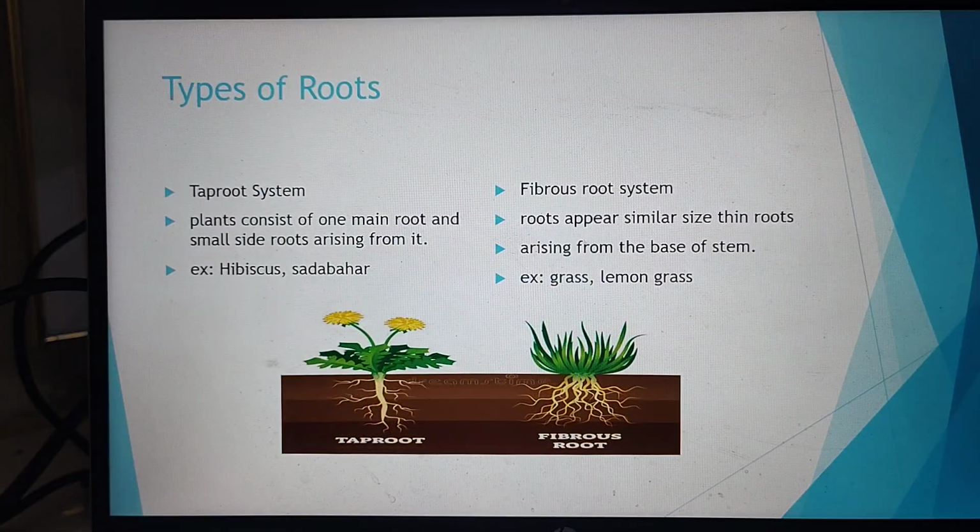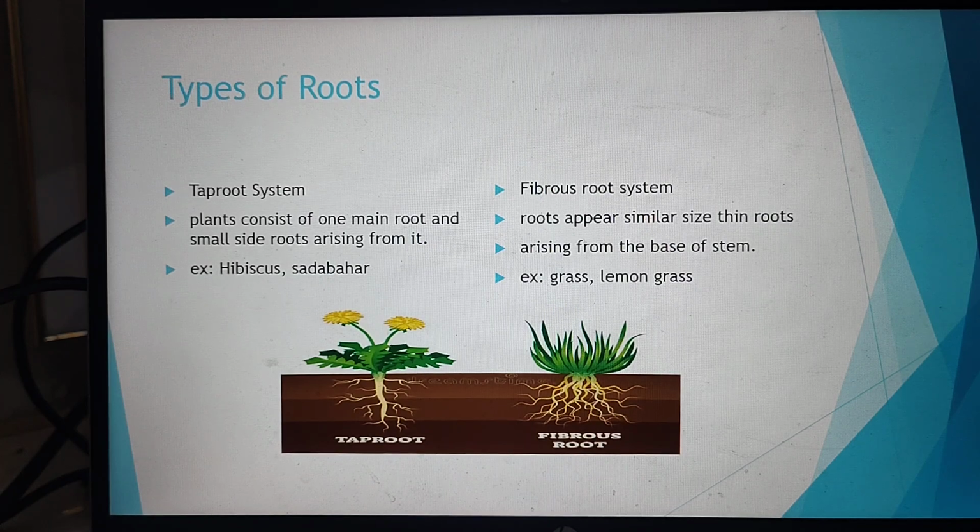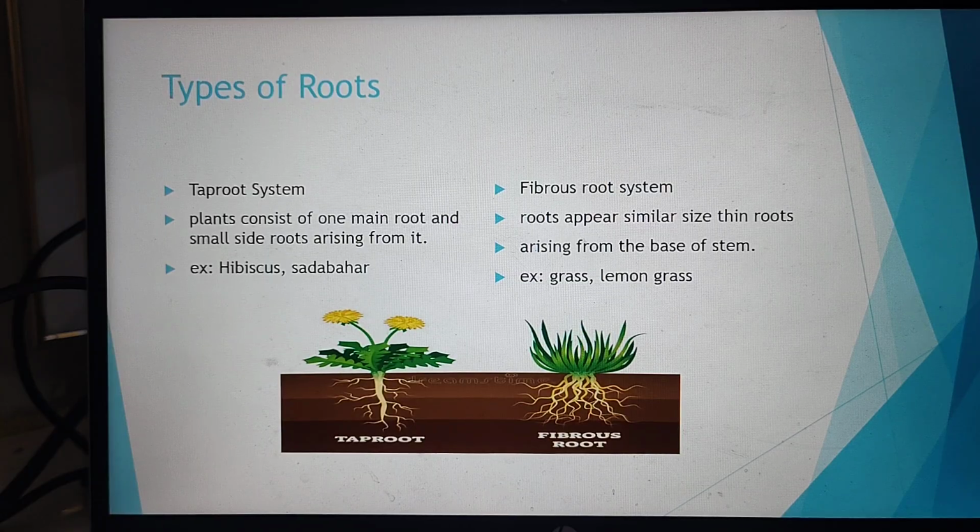Now, plants can also be classified according to the type of roots. We have already studied in the previous classes that there are two types of root systems, the taproot system and the fibrous root system. In a taproot system, the plant consists of one main root and small side roots. Hibiscus and Sadabahar are perfect examples. In the fibrous root system, thin, small roots arise from the base of the stem.